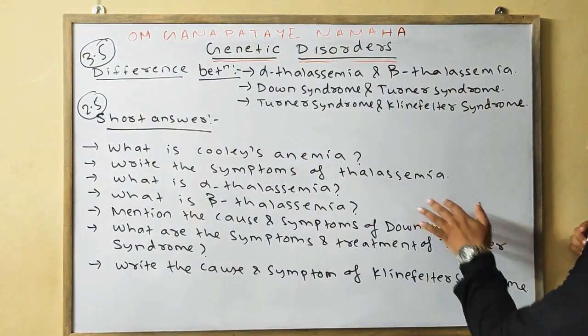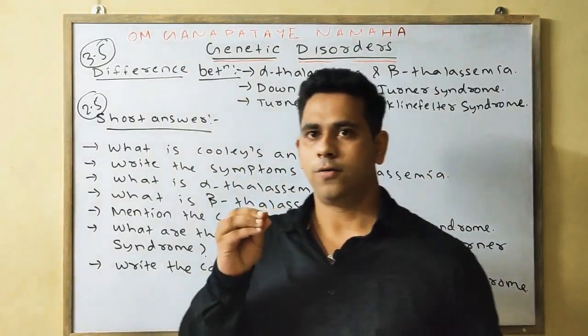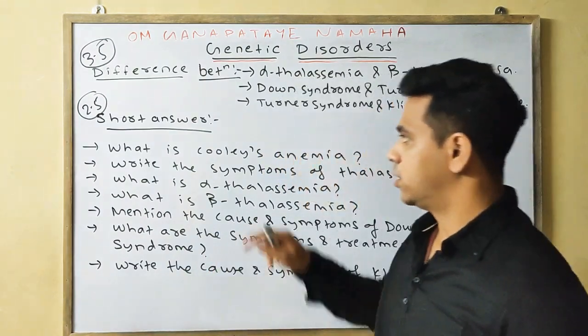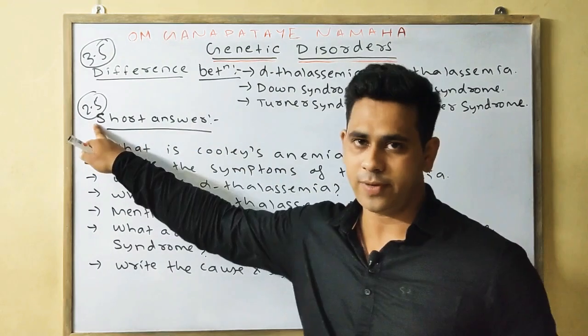Then in the short notes you can write 4 to 5 important points, or minimum 5 important points, for the short notes, which carry 2.5 marks.